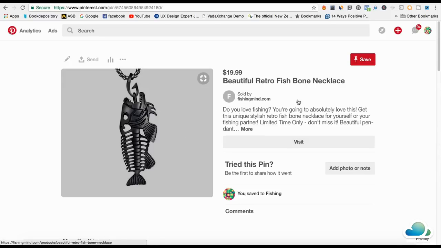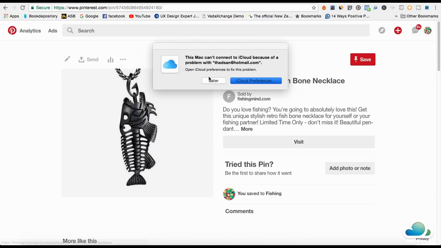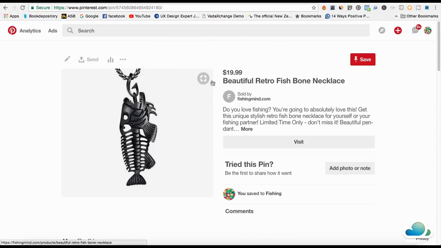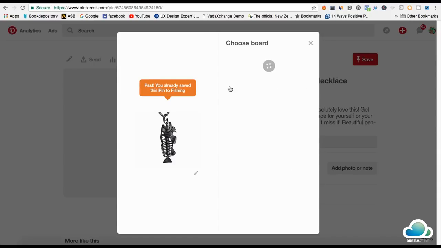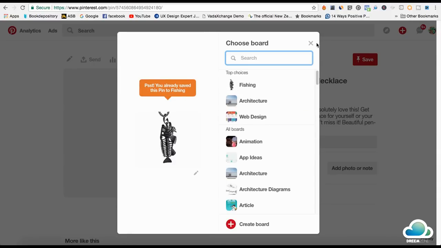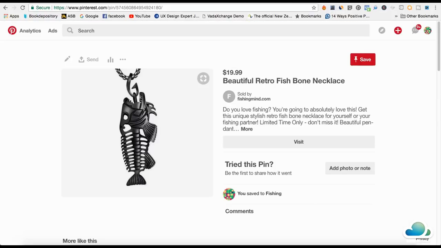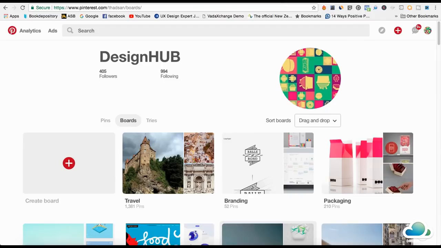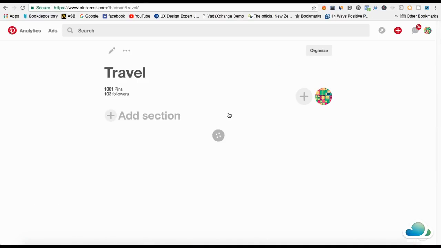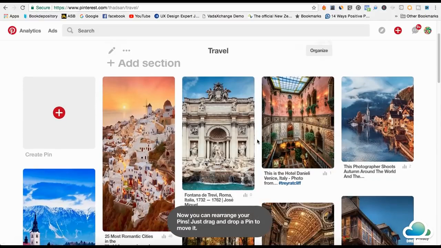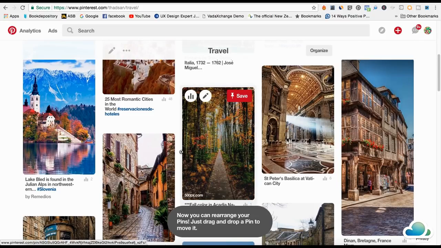And what I've done right now is just promote this other guy's. If people really like this product, they're going to repin this. So let's say I'm into fishing and I've got a bunch of fishing boards, and I'm going to hit save. It's telling me that I've already saved it, but I'm going to save it onto my own board. What Pinterest is all about is people's hobbies. My hobby is design, architecture, and traveling, and I pin other people's. What I've done here is pinned other people's pins on traveling, all the places that I want to travel to.